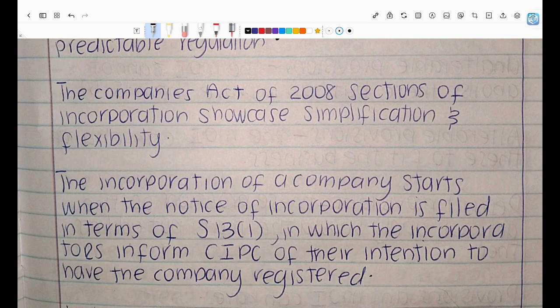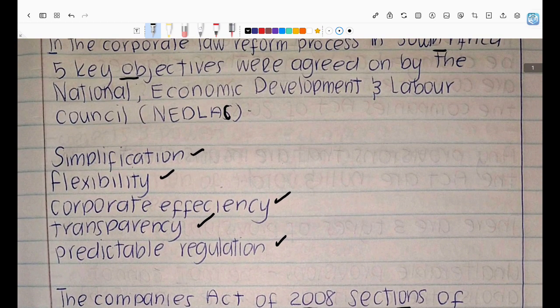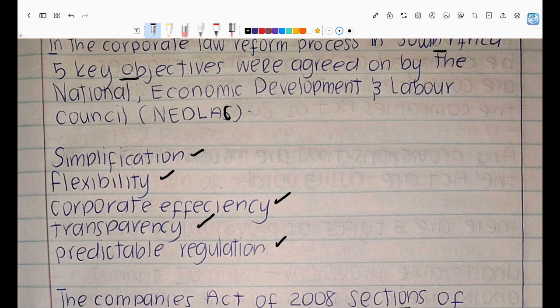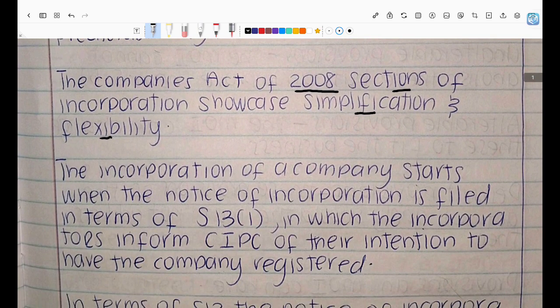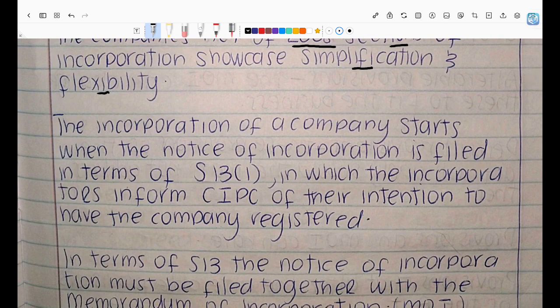So in the new Companies Act of 2008, any sections that talk about the incorporation of a company showcase the simplification and flexibility objective, right? They wanted the law of South Africa to be simplified, to not be complex, to be easily understood by people, and to be very flexible. The sections that focus on the incorporation of companies showcase this objective by NEDLAC of simplification and flexibility.